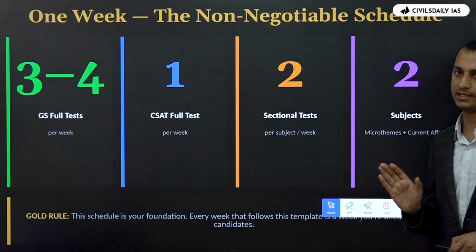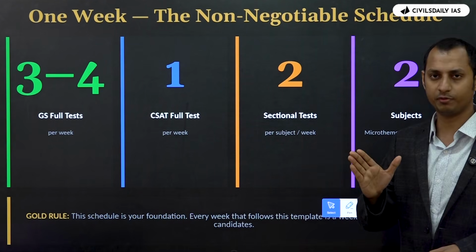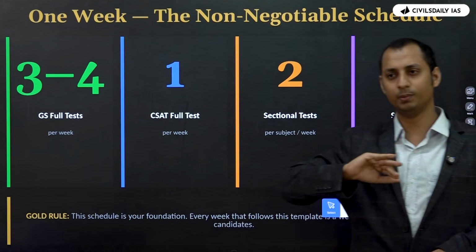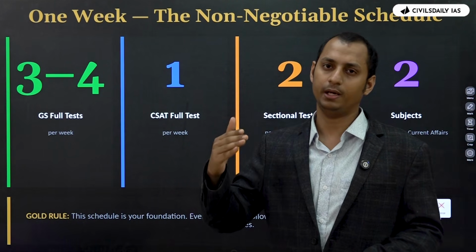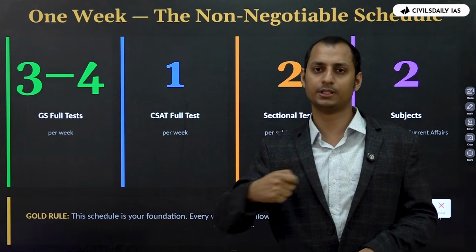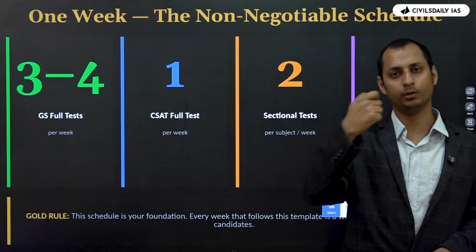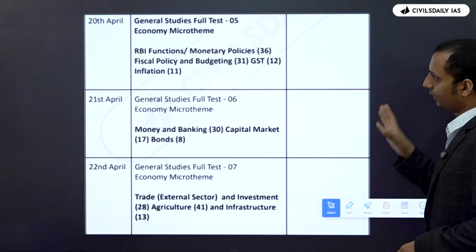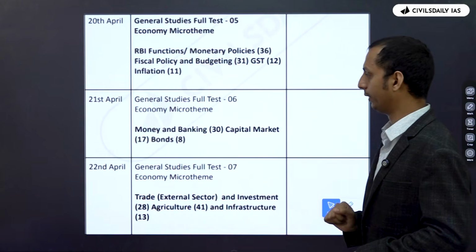And 2 subjects in a week as well. 2 subjects, 3 to 4 GS full tests, 1 CSAT full test and 2 sectional tests. So mostly you will be doing sectional tests. You will be always doing a number of tests. You are identifying your weaker areas and you will be focusing more on that. So this is what a week should look like.